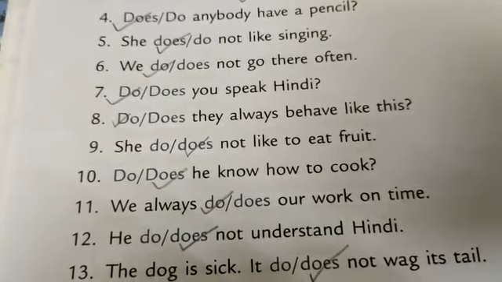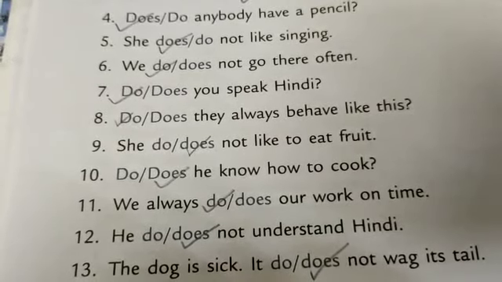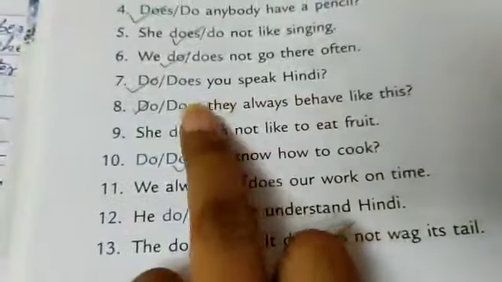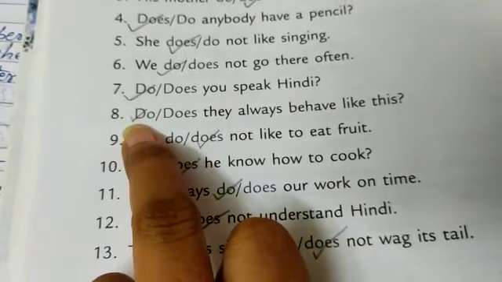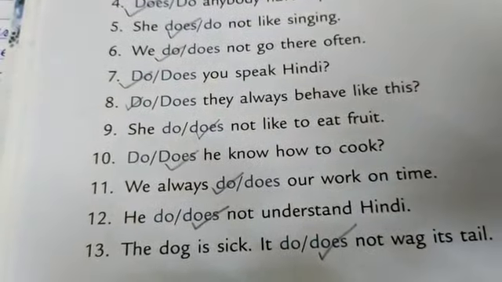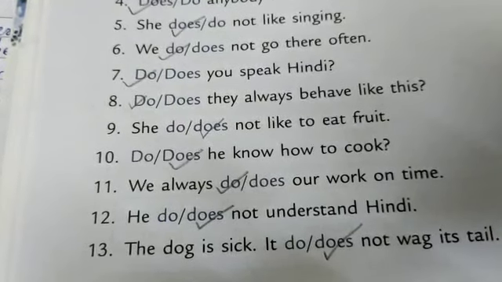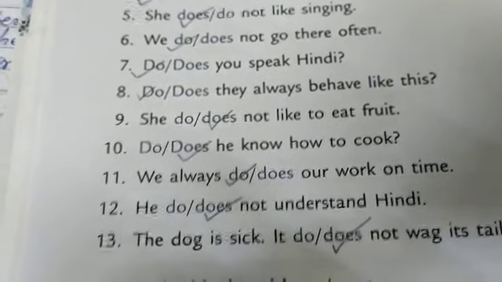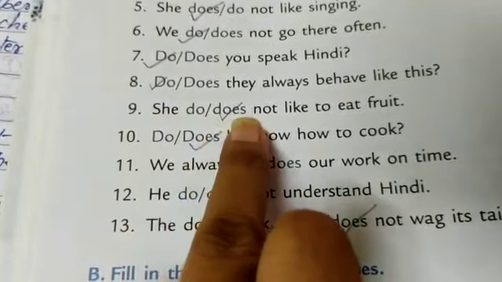Next one, dash they always behave like this. Do they always behave like this, because it is they. So you will use do. She dash not like to eat fruit. She does not like to eat fruit. She is there, so you will use does.